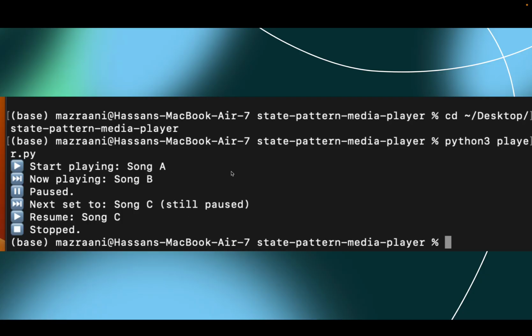Here's the output that's expected. When I ran it, this is the output that should be expected. Start playing song A, now playing song B, paused. Next set to song C, still paused, and then resume song C, stopped.